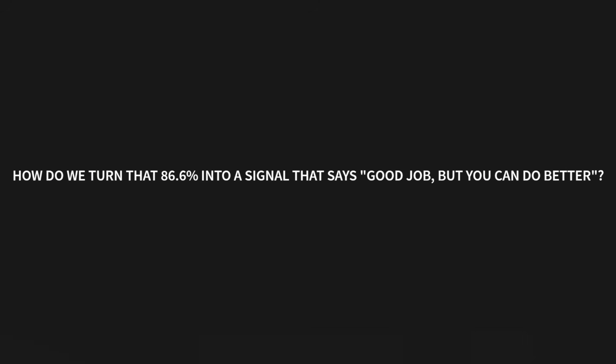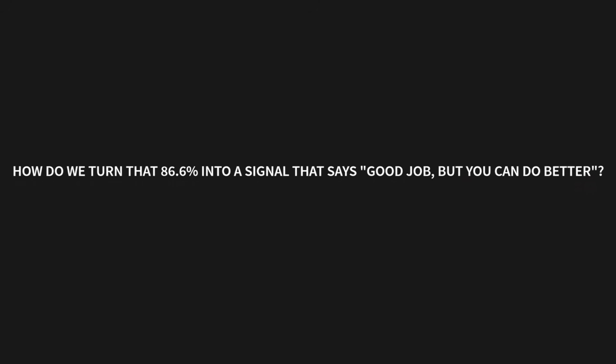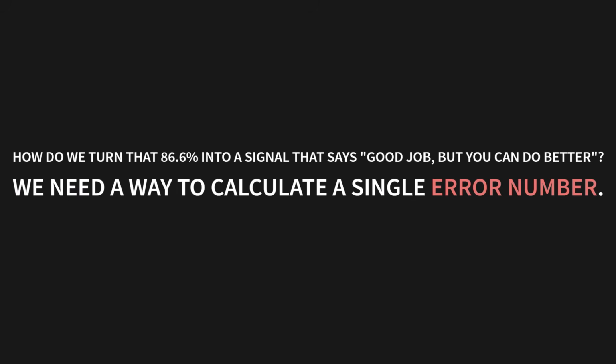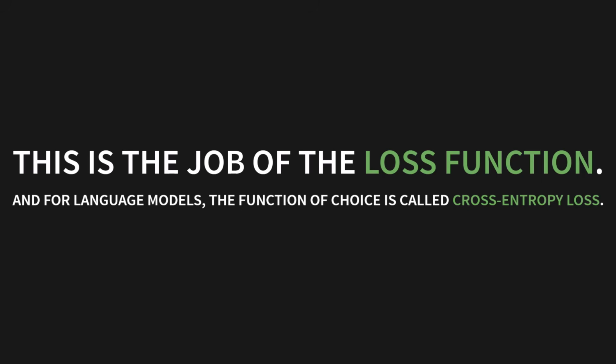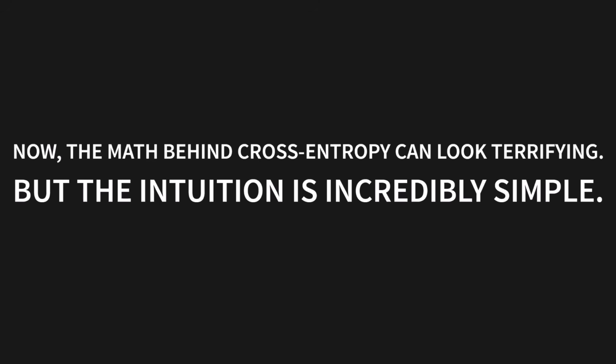How do we turn that 86.6% into a signal that says, good job, but you can do better? We need a way to calculate a single error number, a score that tells the model exactly how wrong it was. This is the job of the loss function. And for language models, the function of choice is called cross-entropy loss. Now, the math behind cross-entropy can look terrifying, but the intuition is incredibly simple. It all comes down to one idea: surprise.